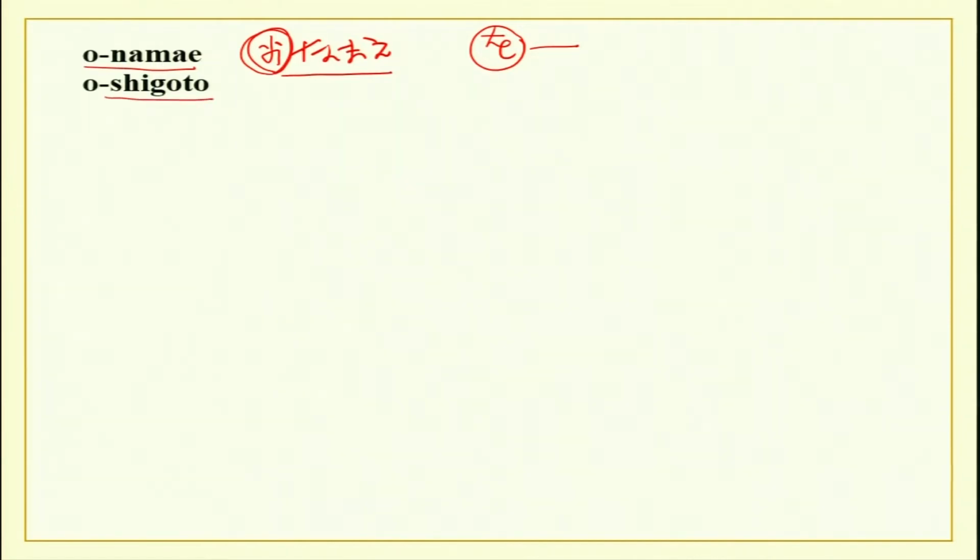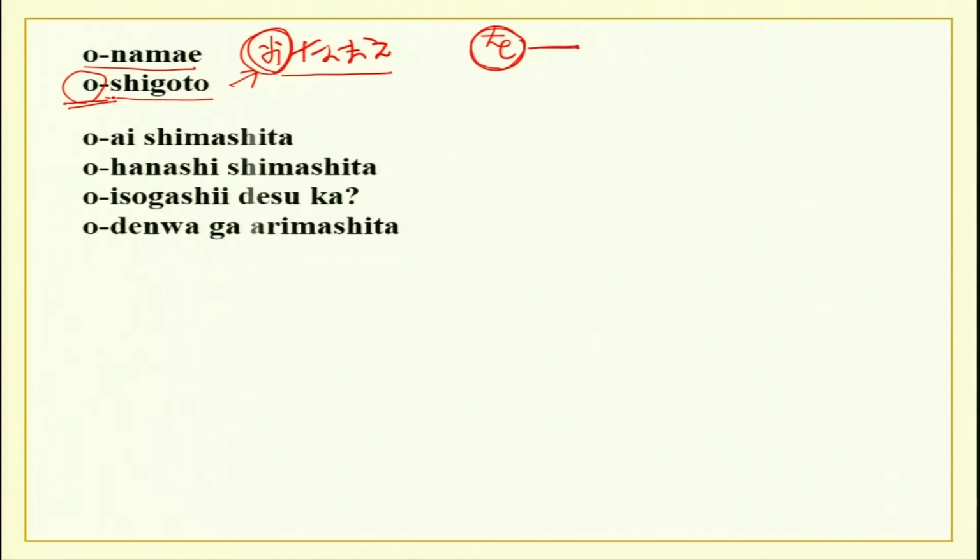Watashi wa shigoto o shimasu. Now, this o over here is particle o, but this o again is honorific. So, when you are asking somebody o shigoto wa nan desu ka, then this is honorific, polite. We can also use it with verbs, as I just now told you. O ai shimashita. Now, this o ai is sensei ni o ai shimashita, again used with teachers, used with people who are older in age or rank, or in formal situations.